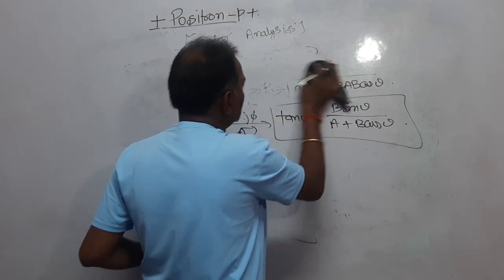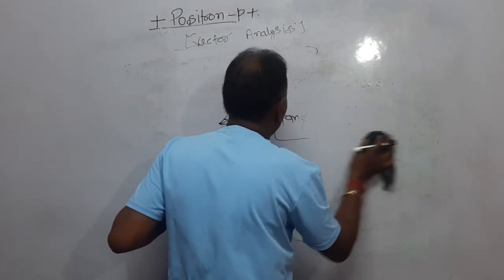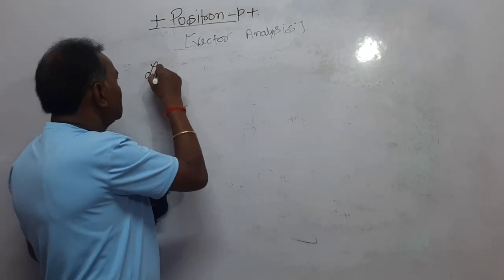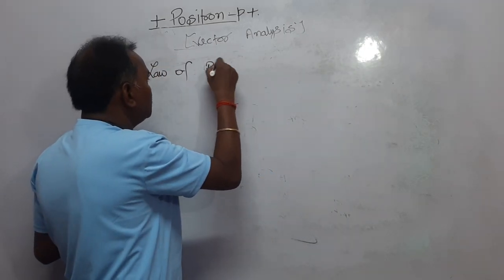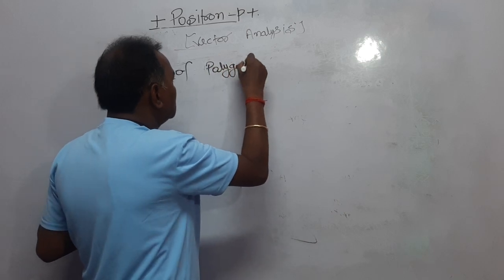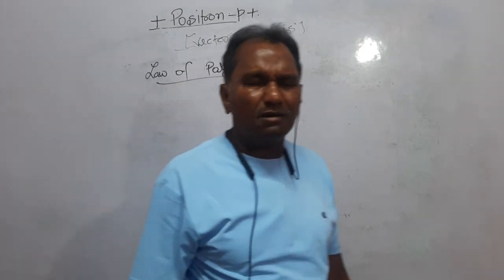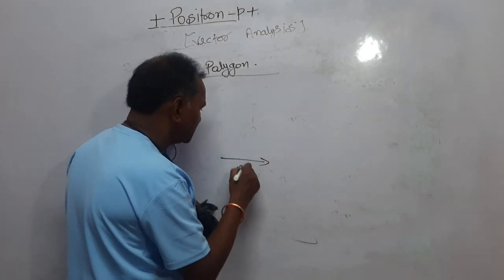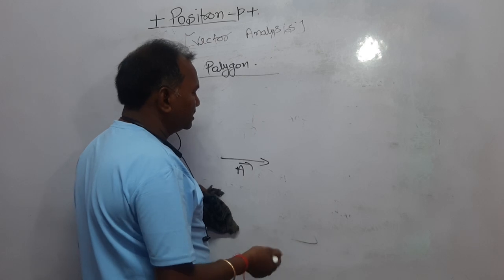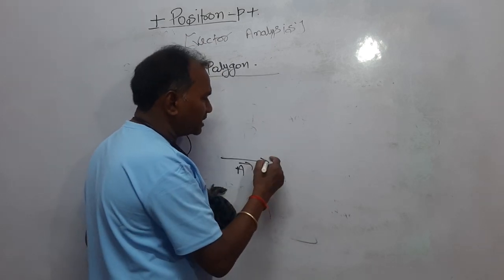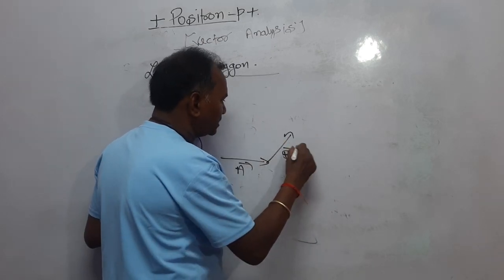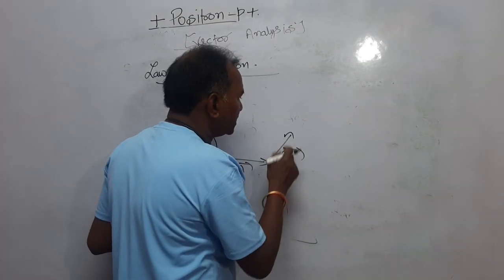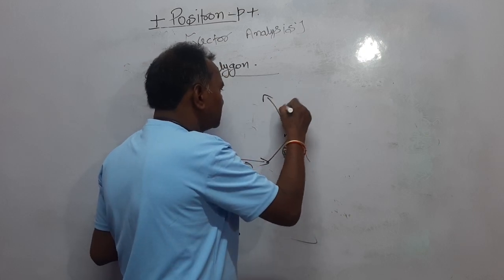Third one, dear students, is the law of polygon. What is the law of polygon? If there are a number of vectors you have to add, like this is vector A, vector B, keeping the tail of vector B on the head of vector A, we have drawn like this. Another vector is vector C, keeping the tail of vector C on the head of vector B in this way. This is the vector C.